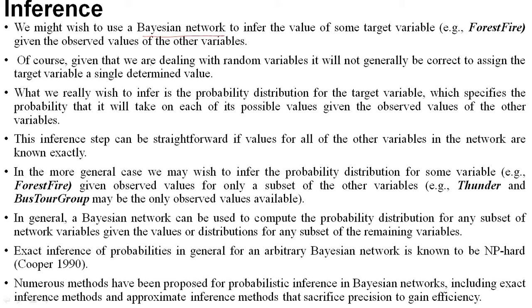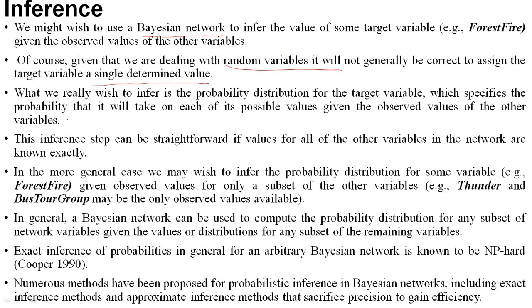Of course, given that we are dealing with random variables, it will not generally be correct to assign the target variable a single determined value. What we are doing here is assigning some random value to the variable, and that value may or may not be correct.